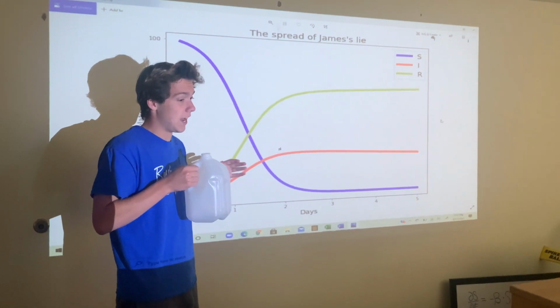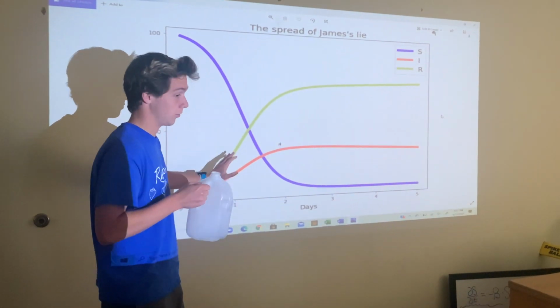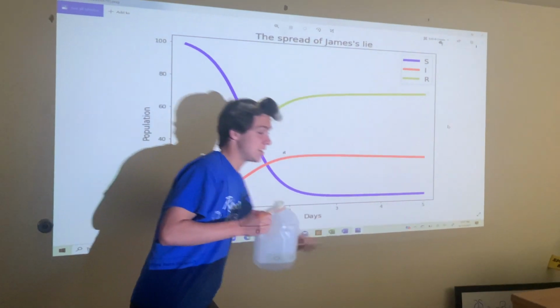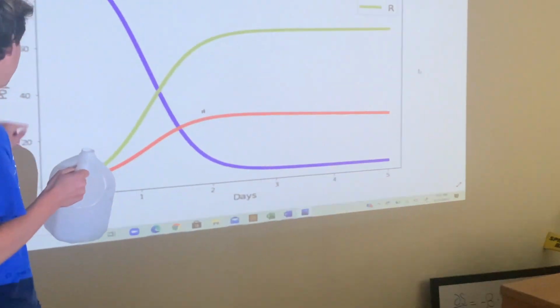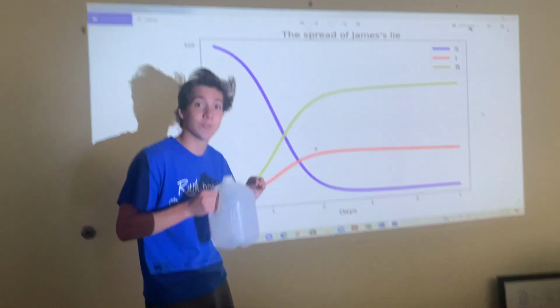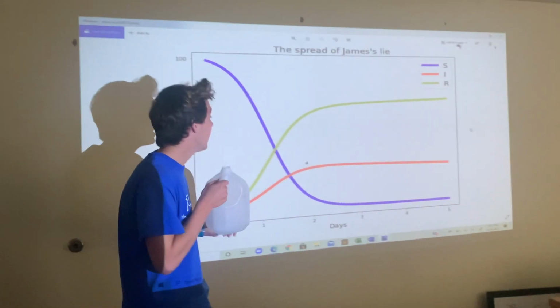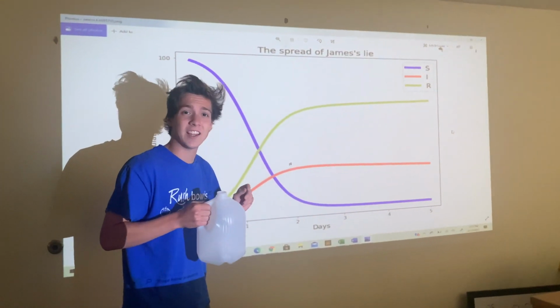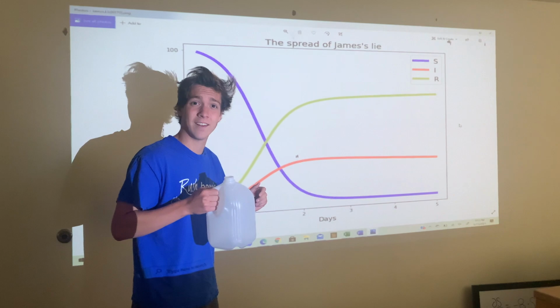It should be noted that not everybody will end up realizing that this rumor is false. Our population change will stabilize after about just 3 days, and it will stabilize with about 30% of the population forever believing that Teddy eats dog food, and you can see that reflected in our immune but not recovered population. I'd say that's a pretty successful prank.